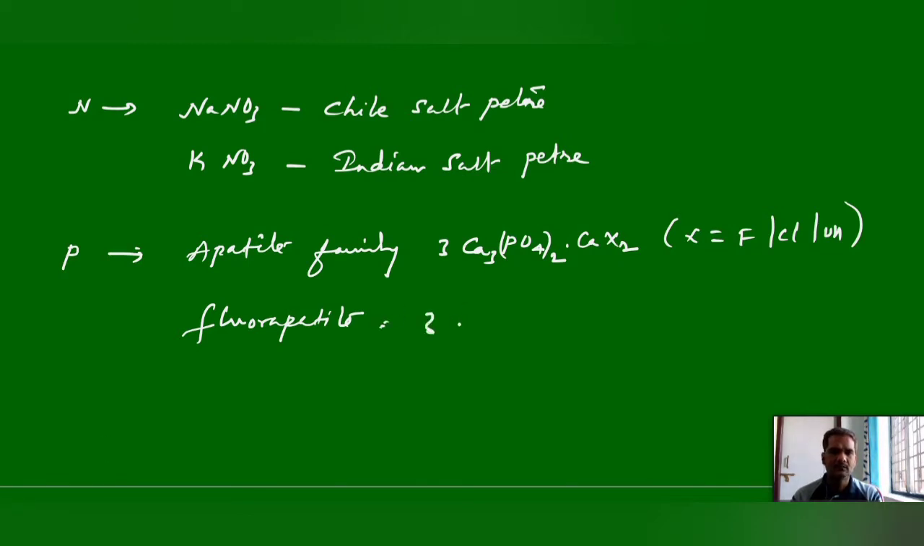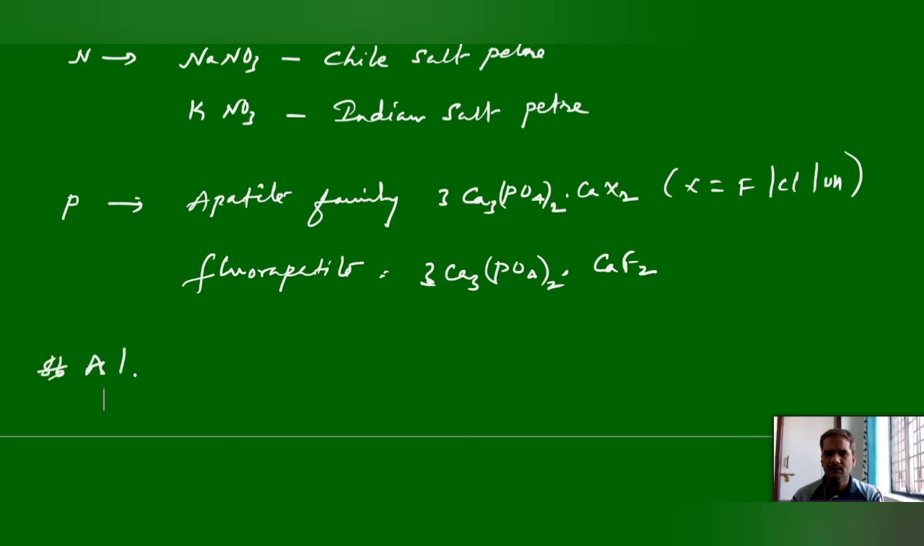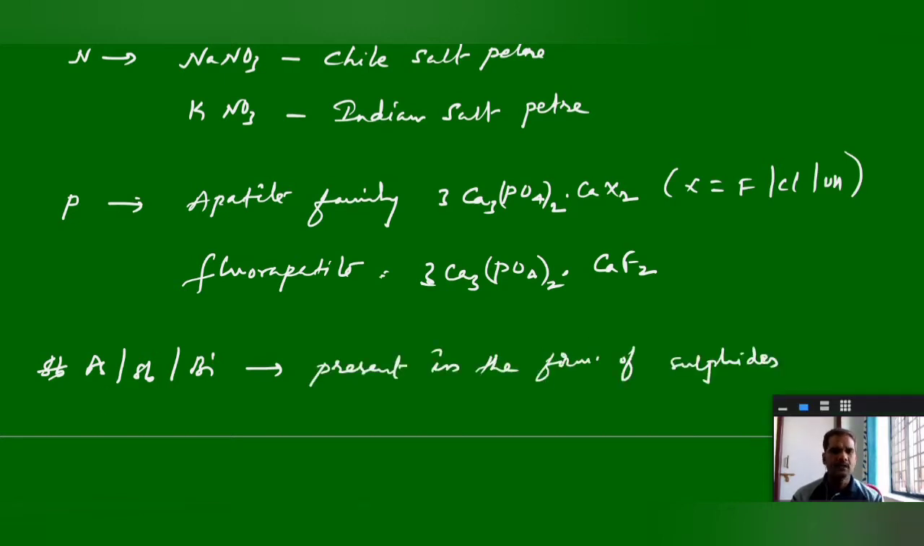The formula: 3Ca3(PO4)2·CaF2. This is the fluoroapatite formula. If we take chlorine in place of fluorine, it is chloroapatite, and if we take OH, hydroxyapatite. This is a source of phosphorus. Next, the remaining elements, arsenic, antimony and bismuth, mainly occur as sulfides. They are available in the form of sulfides, and that is the occurrence.